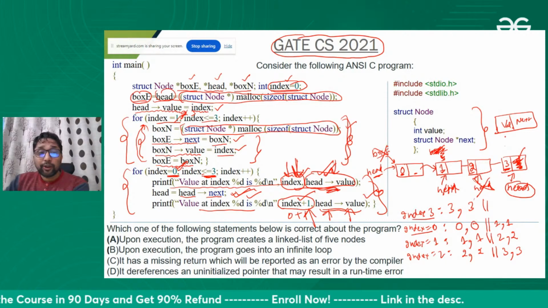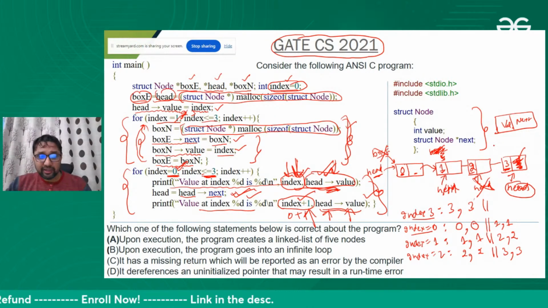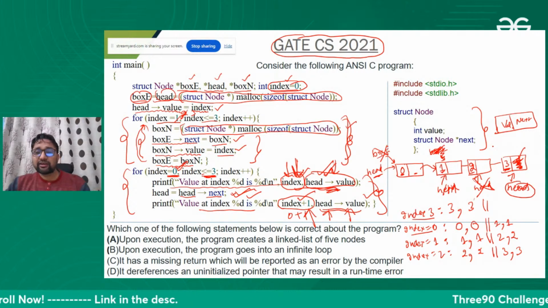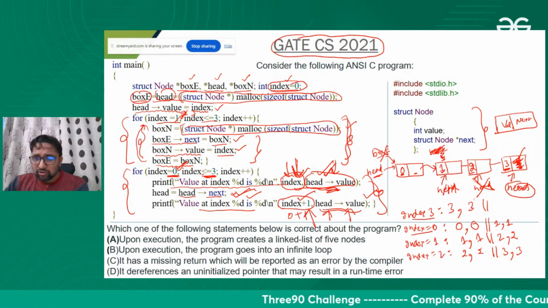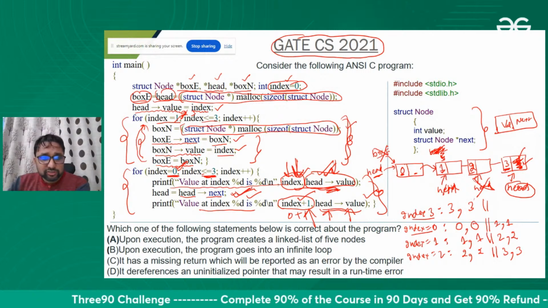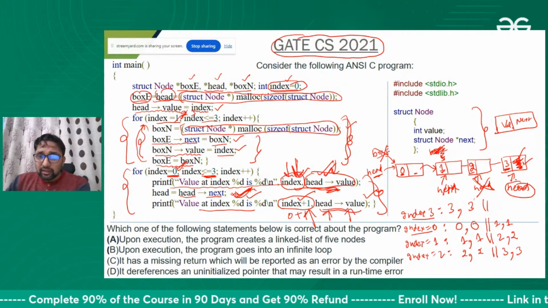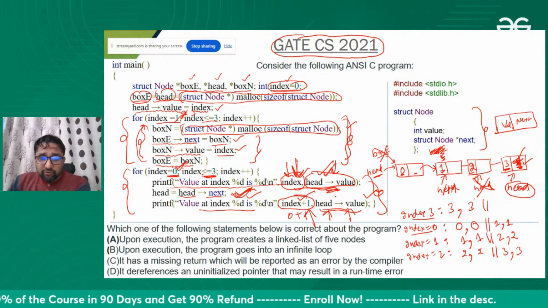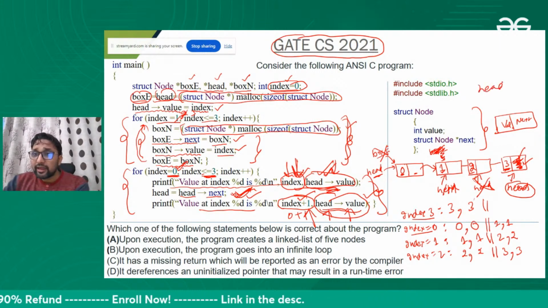When a pointer points to any address which is not defined, that will generate a runtime error. Here also this will generate the runtime error, because whenever you execute this statement now, and even after that, if you execute this statement, head is now having a garbage value.